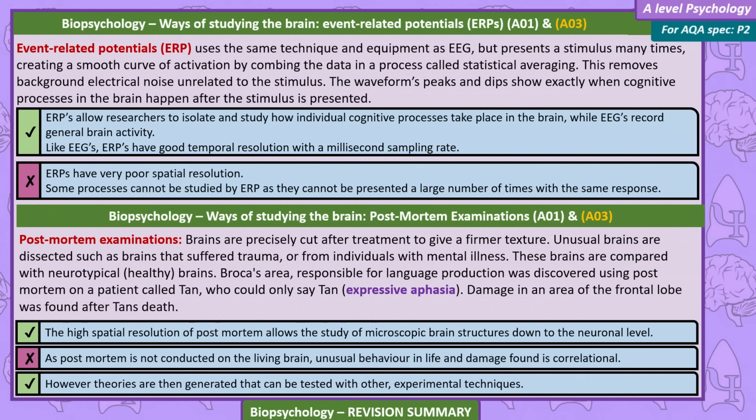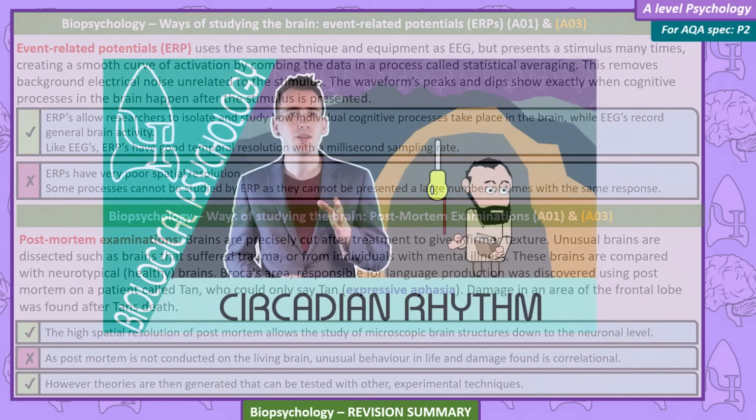As post-mortem is not carried out in the living brain, unusual behaviour in life and damage found is correlational. However, theories are then generalised that can be tested with other experimental techniques.